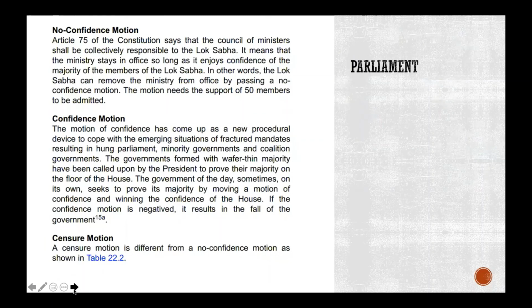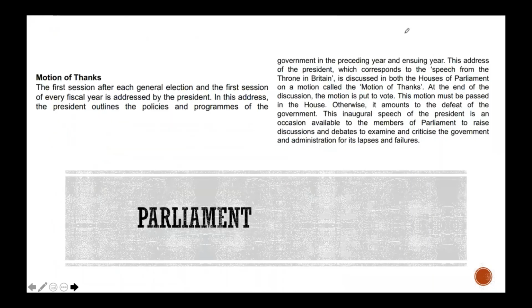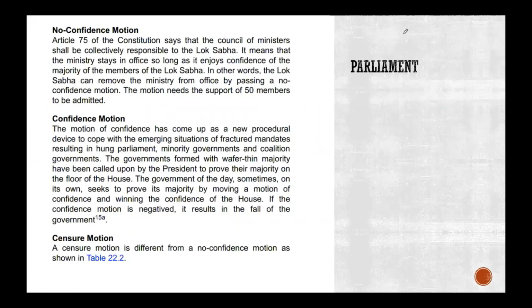So, no confidence motion. What is a no confidence motion? Article 75 of the Constitution says that the Council of Ministers shall be collectively responsible to the Lok Sabha. You guys remember this, right? So we had this. You had the President, you had your Council of Ministers. Now the Council of Ministers, they are responsible to whom?